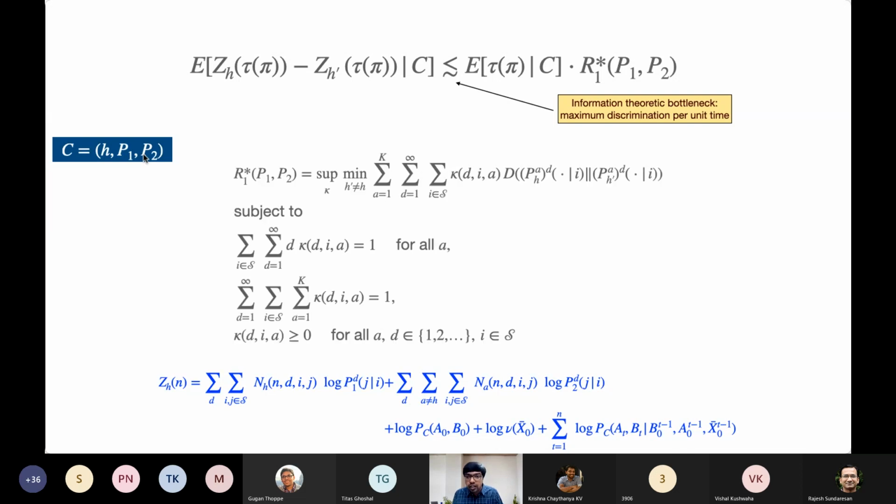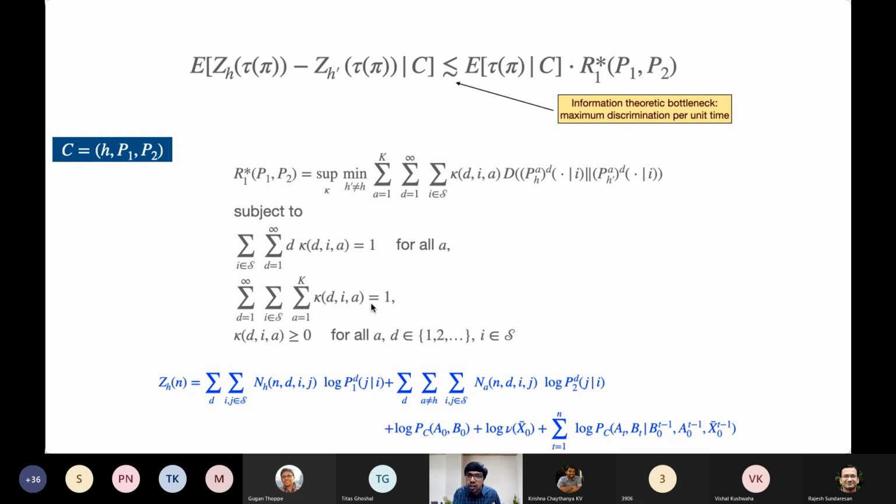It turns out that the upper bound will be in terms of a constant R star, which satisfies this particular equation. Here kappa, if you recognize, is the long-term fraction of times a transition from state I is observed on ARM A, and that transition happened D time instances into the future. Okay, so this is, I think, familiar. You recognize it from the previous slide. And of course, it is a long-term fraction, so when summed up across all the variables, it should add up to 1.